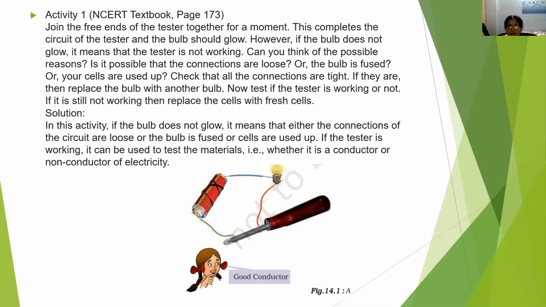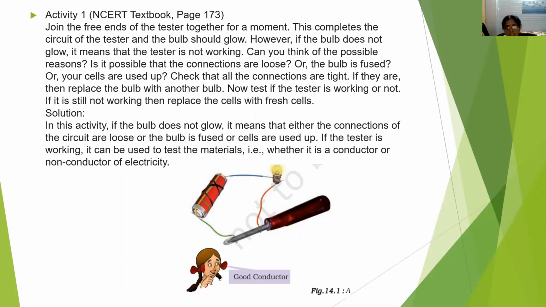Now if the circuit gets completed, the bulb should glow. However, if the bulb does not glow, it means the tester is not working. Can you think if that is the only possible reason? We cannot immediately decide the tester is not working. There are other possible reasons also. We have to check whether all the connections are proper, whether the bulb is fused or not, or whether the cells we used are drained out or not.